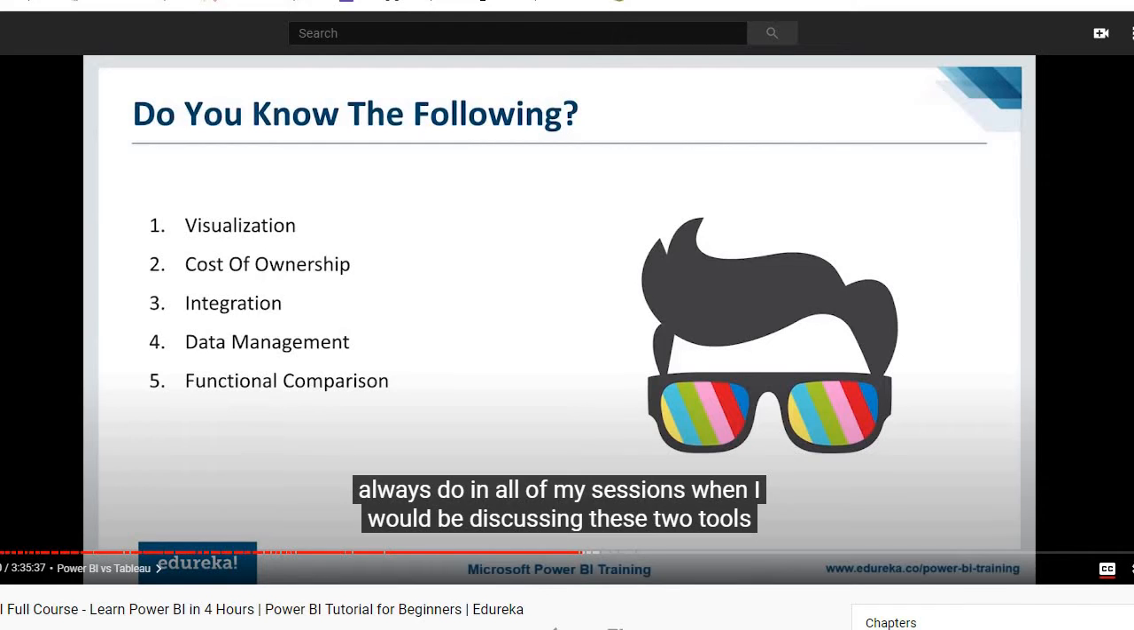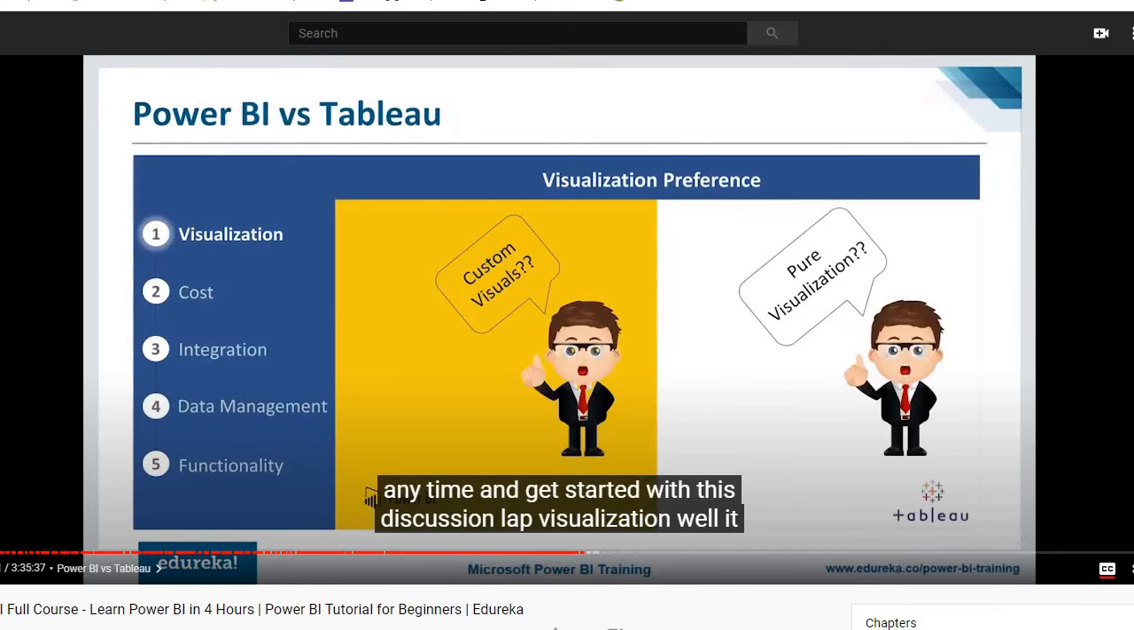Well, I would be discussing these two tools based on these parameters, that is visualization, cost of ownership, integration, data management, and finally functional comparison. Now for functional comparison, I've again jotted down few parameters and we would be discussing these two tools based on those parameters as well. So let's not waste any time and get started with this discussion then.